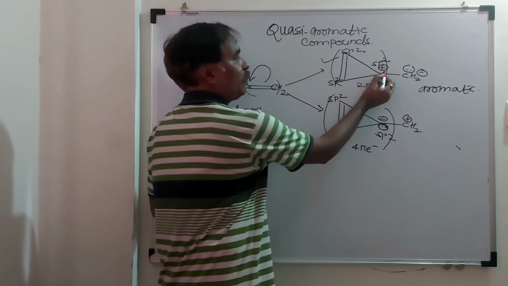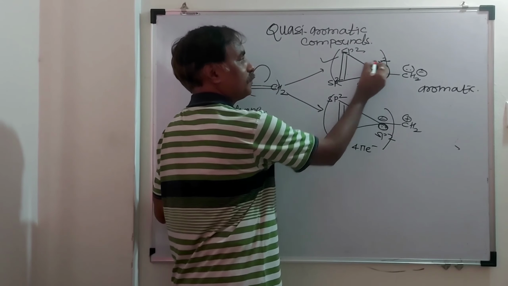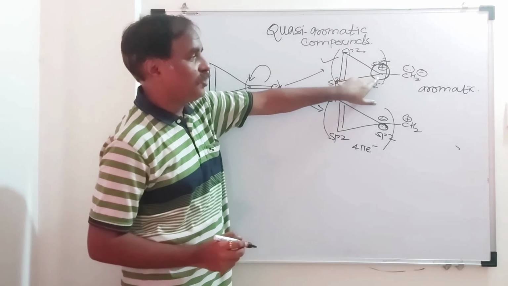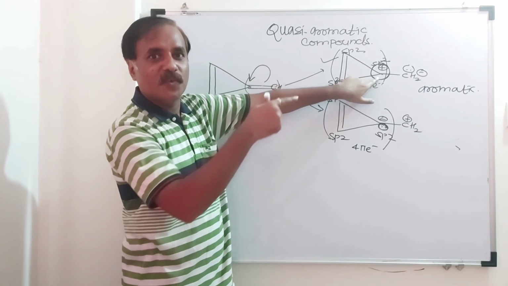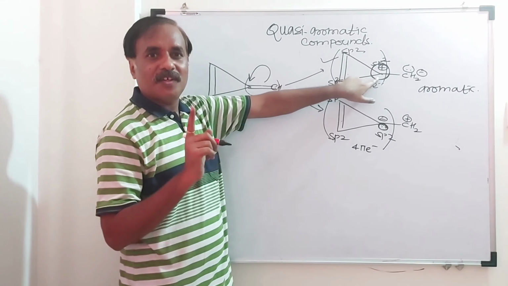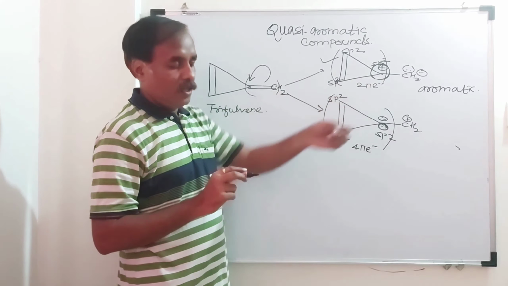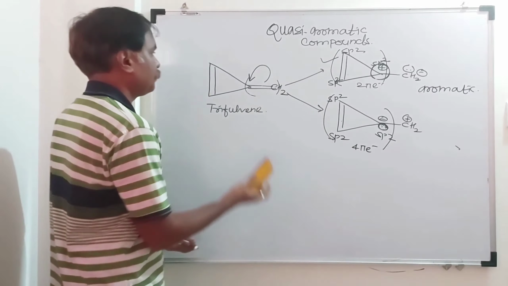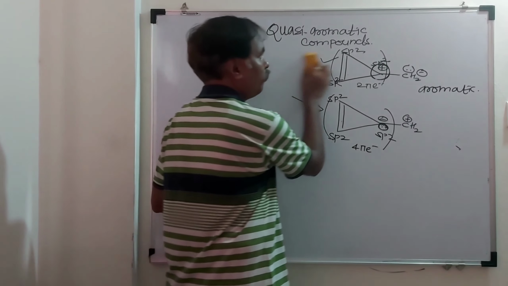So this positive charge is part of resonance, and this positive charge is part of complete resonance. That is why we can say this compound is a quasi-aromatic compound. Next example, I will take pentafulvene.